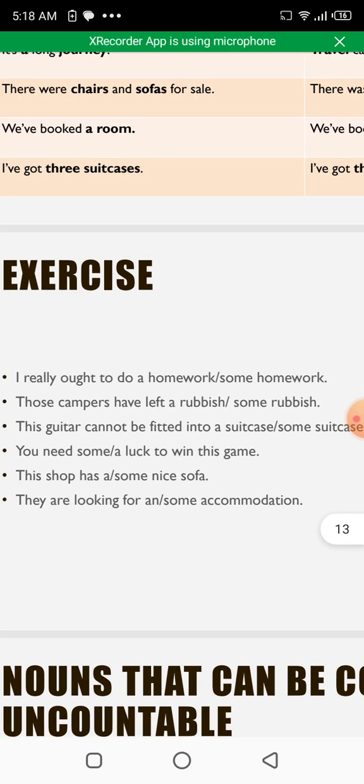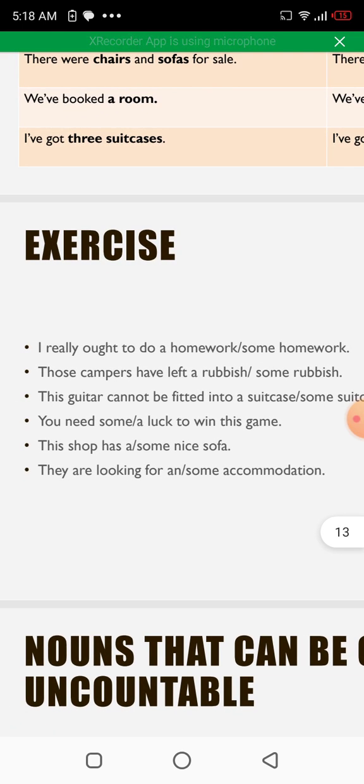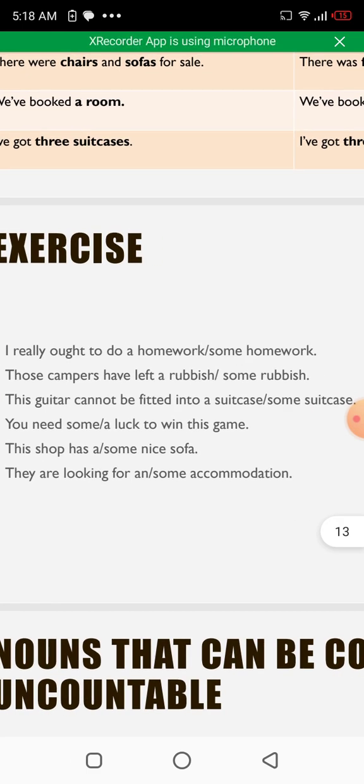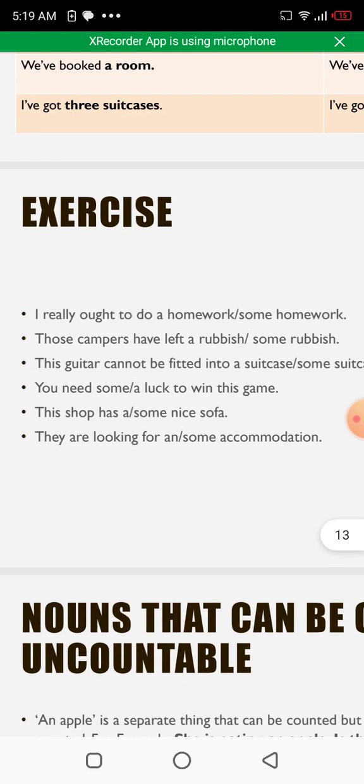Now, exercise. I really ought to do a homework or some homework. Obviously, some homework. Those campers have left a rubbish or some rubbish. Obviously, some rubbish. This guitar cannot be fitted into a suitcase or some suitcase. You need some or a luck to win this game. Obviously, some luck. This shop has a or some nice sofa. This shop has a nice sofa. They are looking for an or some accommodation. They are looking for some accommodation.